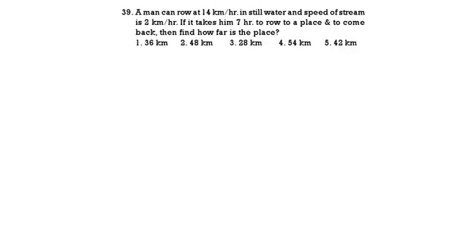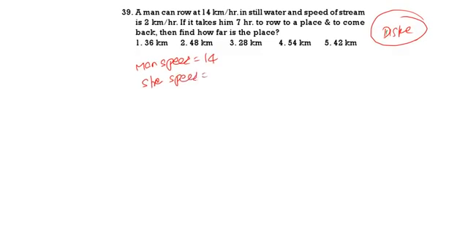A man can row 14 kilometers per hour in still water and the speed of the stream is 2 kilometers per hour. If it takes 7 hours to row to a place and come back, how far is the place? That means you have to find the distance. Now, what is the man's speed? 14. Stream speed is 2.